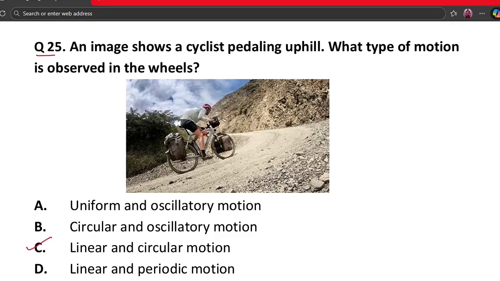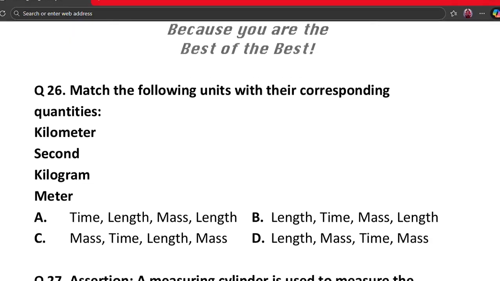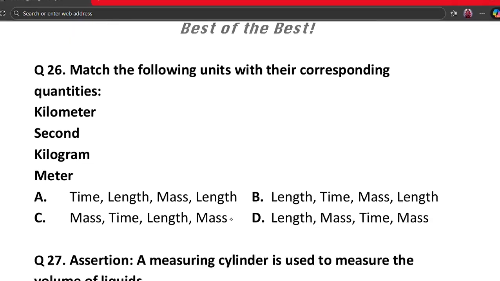Linear and circular motion. Because cyclists move forward, it is a linear motion, and wheels rotate, it is a circular motion, and both happen together. So linear and circular motion are observed here, and so option C is the correct answer. Our next question is question number 26.